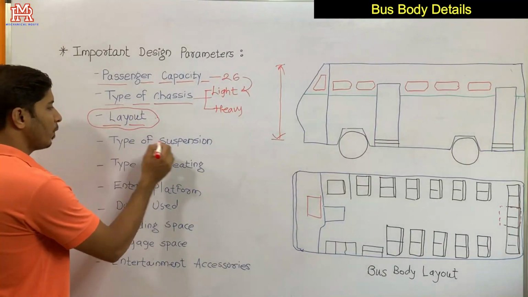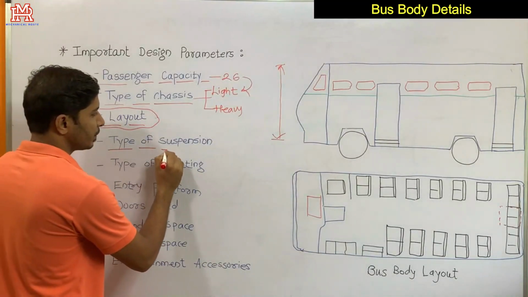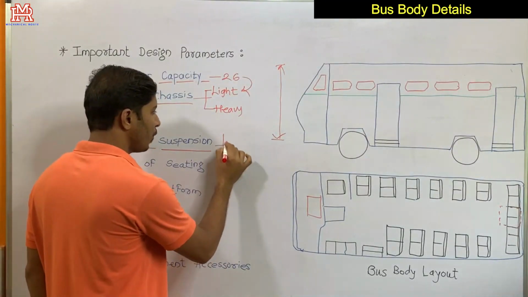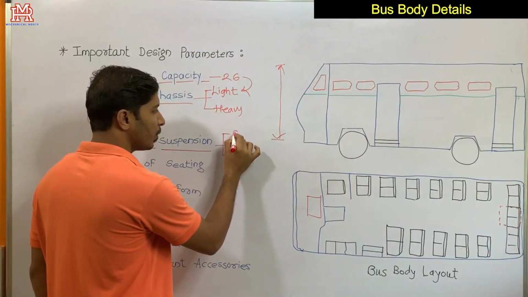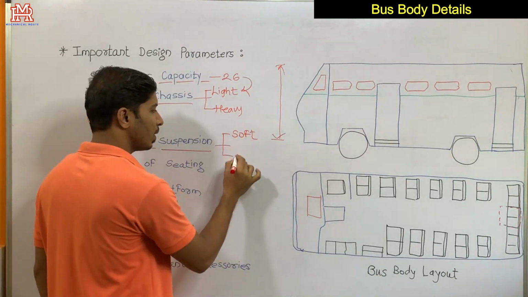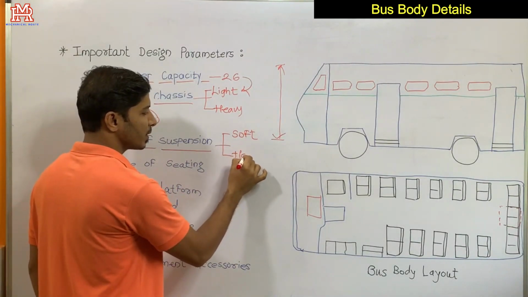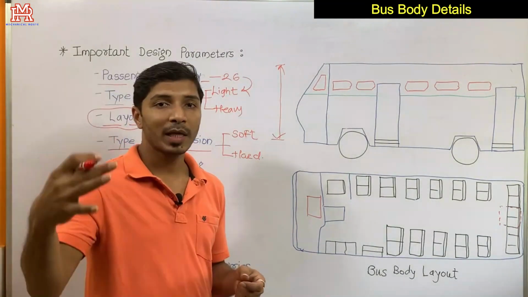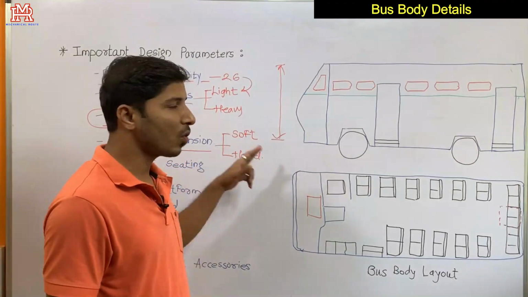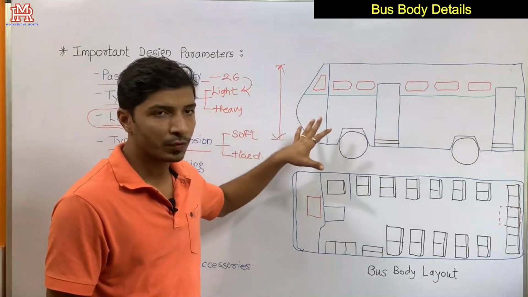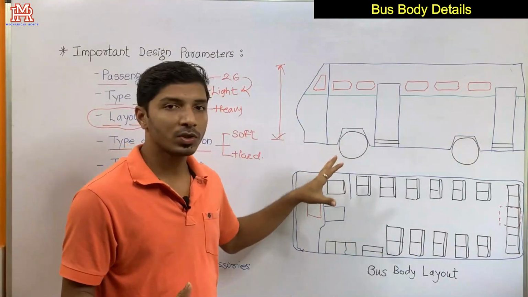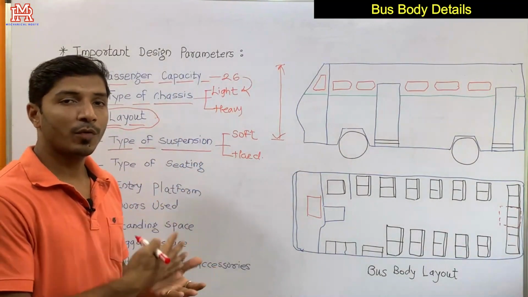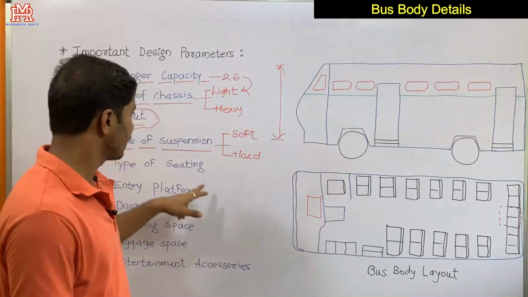And then type of suspensions. Whether you use soft and comfortable suspension or hard suspension. When we move towards comfort, the manufacturing cost of the bus will definitely increase, and this cost will be borne by the passengers while traveling, for short distances or long distances.